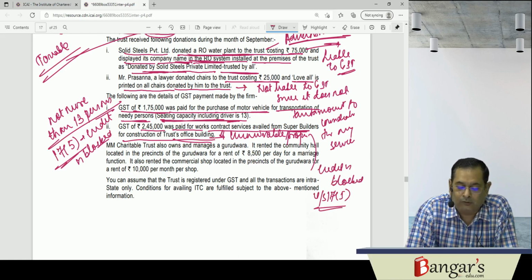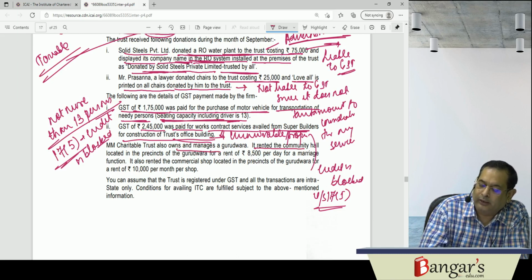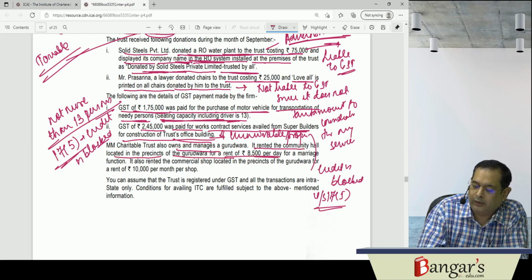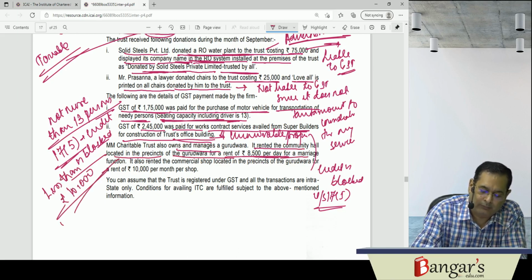Then MN Charitable Trust also owns and manages a Gurudwara. They are owning and managing a Gurudwara. It rented the community hall located in the precincts of the Gurudwara for rent of 8,500 per day for marriage. Since rent is less than 10,000 rupees for the community hall, this will be exempt.